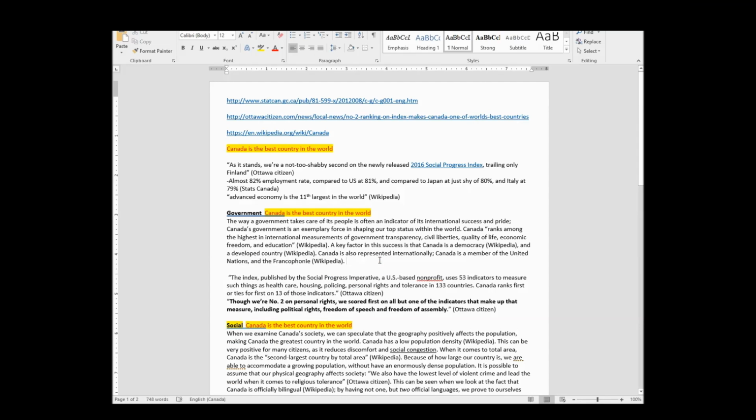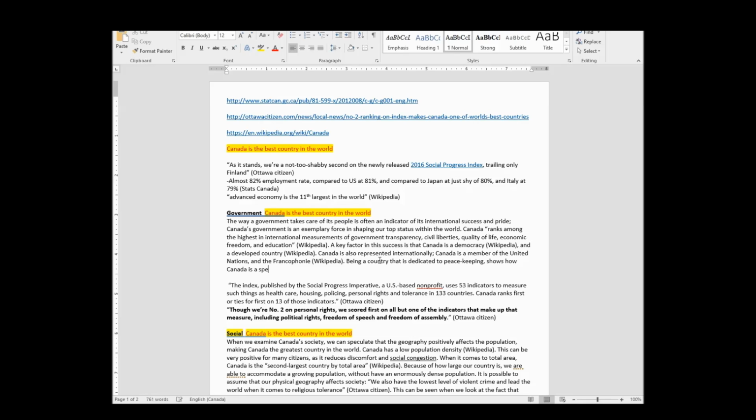So now I need to explain again how this makes it the best country in the world. This is actually harder than anything I've had to argue so far in this essay. Why does being part of the UN...? Okay, so being a country that is dedicated to peacekeeping, even though I know there's a ton of other countries that are part of the UN, so it's the same argument, but being a country that's dedicated to peacekeeping shows how Canada is a special place to live. I don't know.